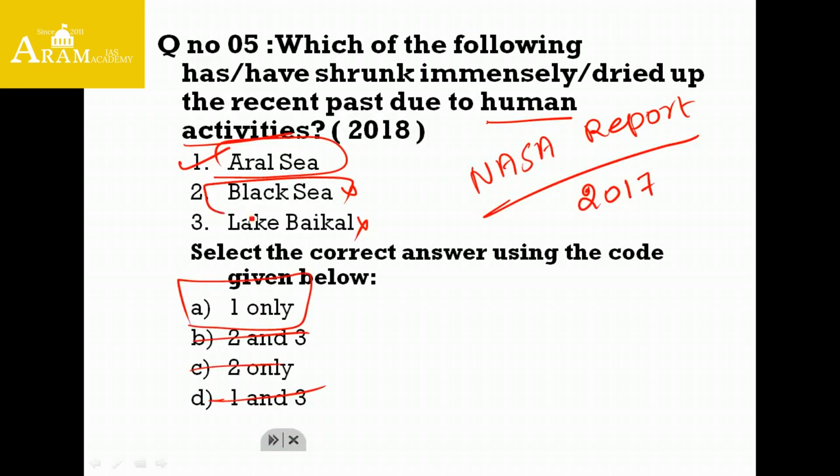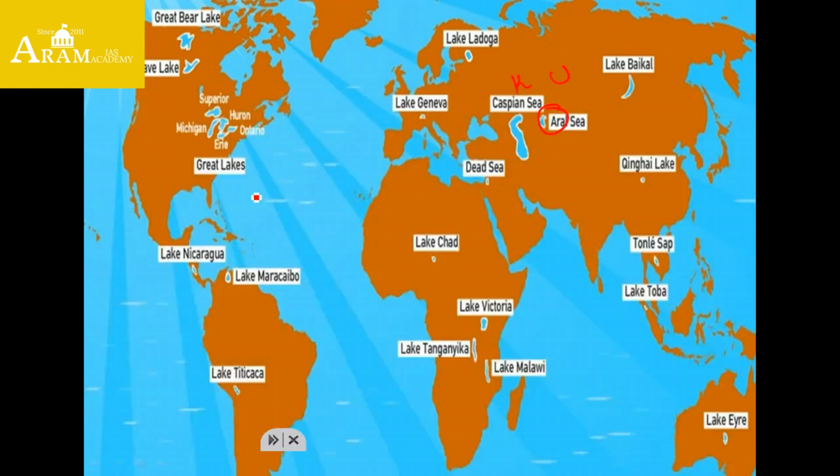Another thing, Black Sea. Black Sea is surrounded by 6 countries, which we term as BRUGRT. B for Bulgaria, R for Romania, U for Ukraine, G for Georgia, R for Russia, and T for Turkey. It is also called the Sandwich Sea because it is sandwiched between Europe in the north and Turkey in the south.